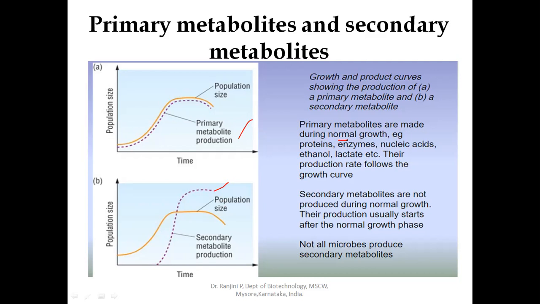This includes amino acids, enzymes, proteins, nucleotides. What all is required for the cell to maintain its cell growth and development, those are considered as primary metabolites, and the metabolic pathway producing the primary metabolites is called the primary metabolic pathway.